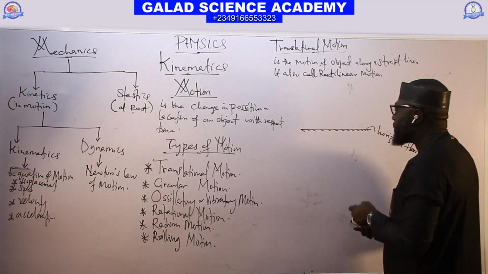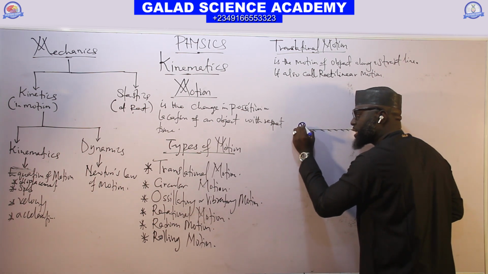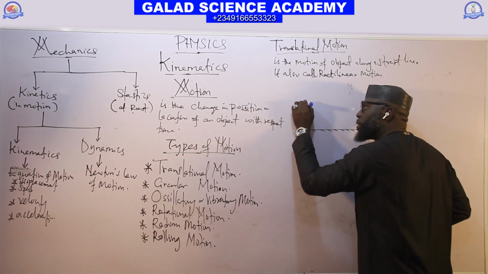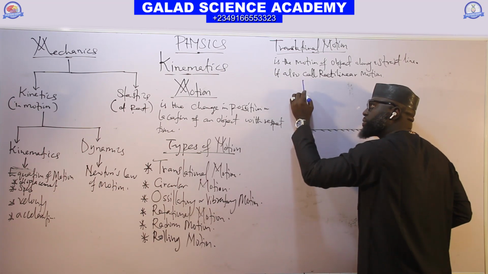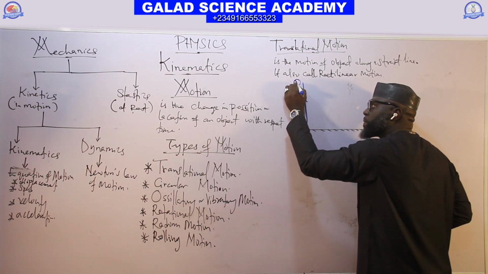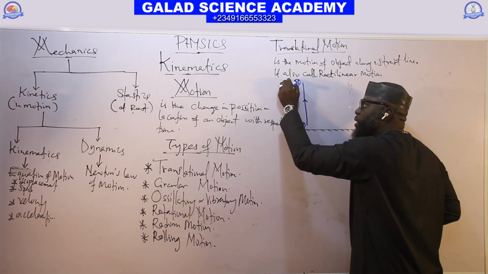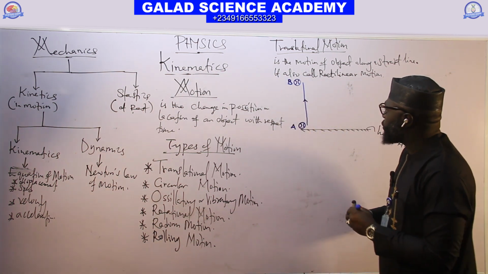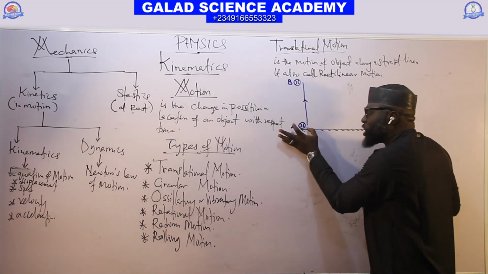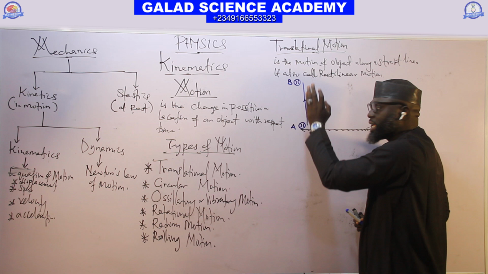If we have a ball like this and I throw this ball up in this form to this point, assume this point is A and here is point B. For a ball to move up like this, you can see that the motion of this ball from point A to point B is a straight line.